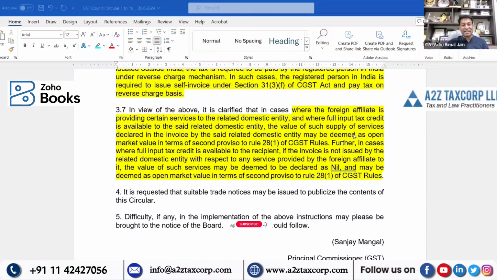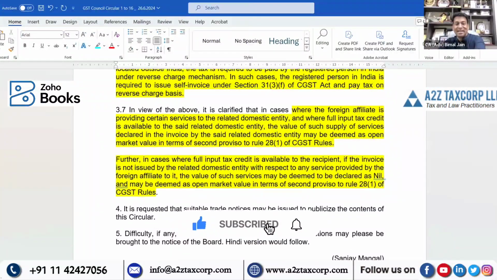So this is the first clarification. The second one, I'm just entering so that we can segregate it. Domestic related party registered, raising self-invoice to himself, declaring a value, that shall be deemed as your open market value as per second proviso. This is the valuation.